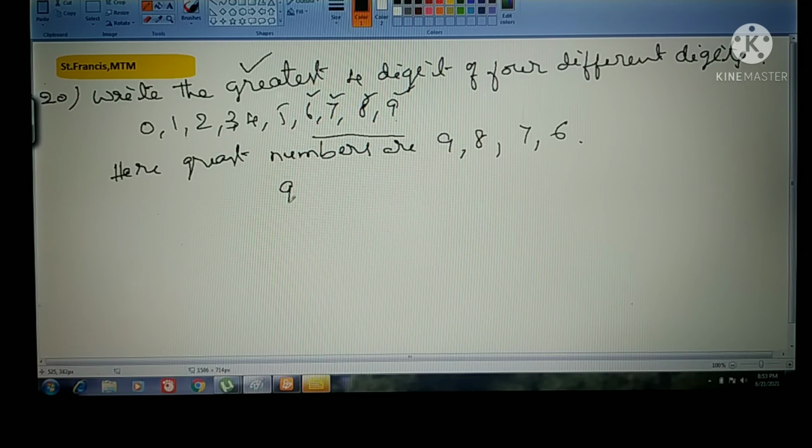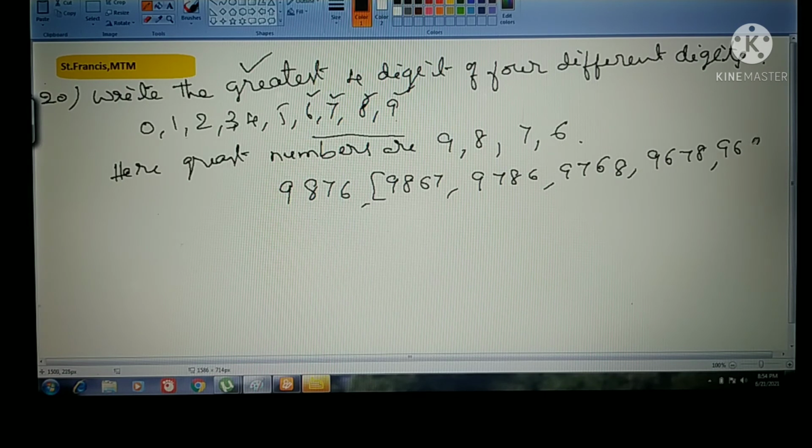First, the biggest number, what is that one? 9. After this, what is the next bigger number among the 3? 8. Next, what is the bigger number? 7. Next one, see. So if you write like this: 9, 8, 6, 7, 9, 7, 8, 6, 9, 7, 6, 8, 9, 6, 7, 8, 9, 6, 8, 7.